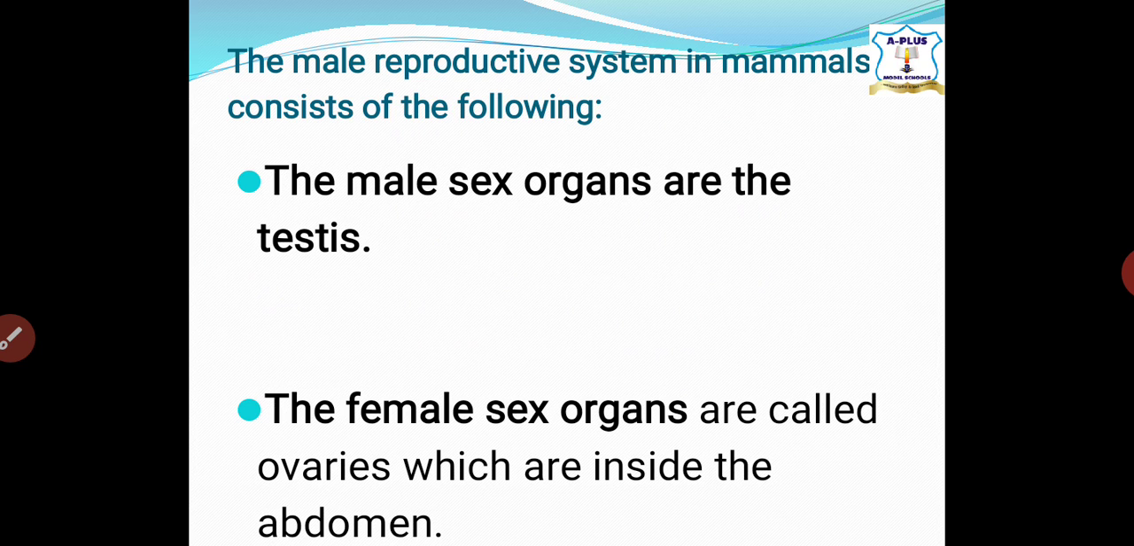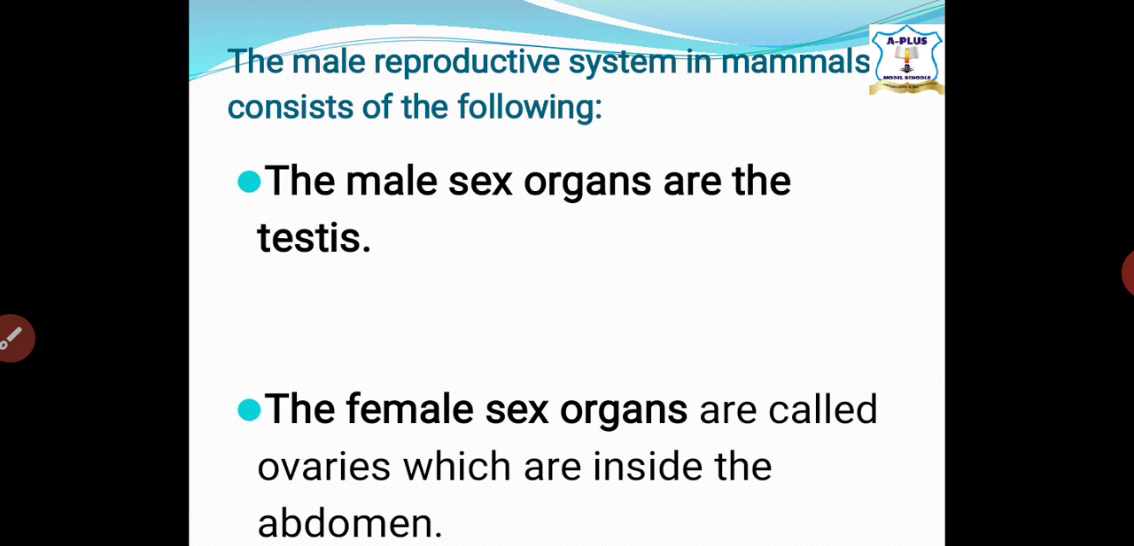Now, the female sex organs are called ovaries, which are inside the abdomen. And these female sex organs produce eggs, which are released into the opening of the oviduct and move down the funnel with the aid of cilia in the oviducal funnel.